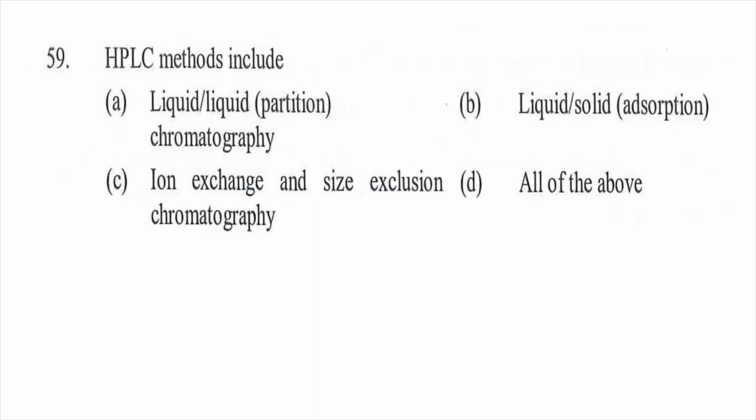Question number 59. HPLC method includes: option A, liquid-liquid chromatography, option B, liquid-solid chromatography, option C, ion exchange and size exclusion chromatography, and D, all of the above. So the right answer will be A, liquid-liquid chromatography.